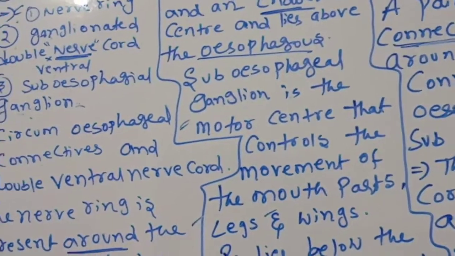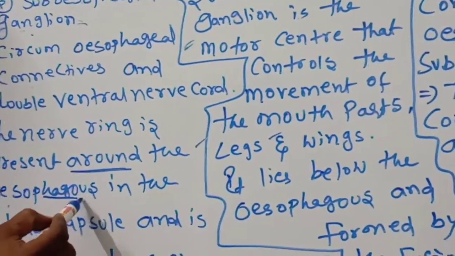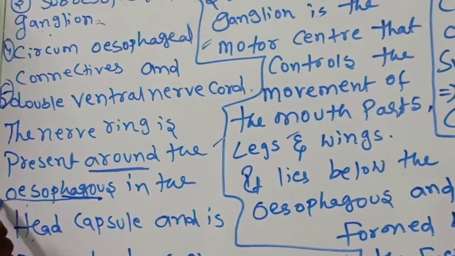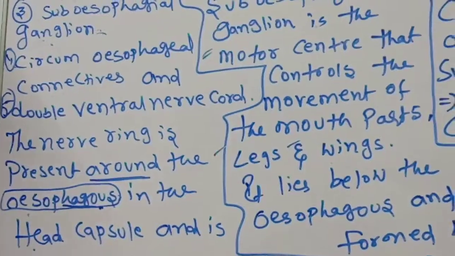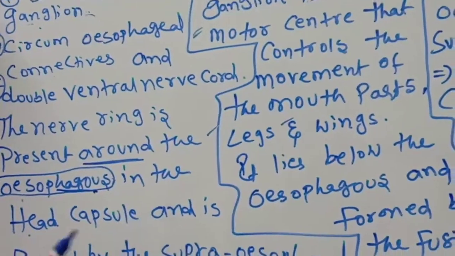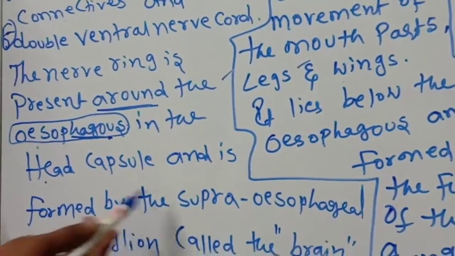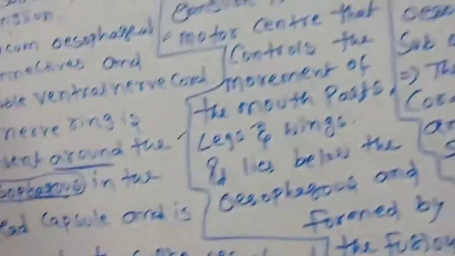Total how many? 5. The nerve ring is present around the esophagus, part of the digestive system we discussed earlier, in the head capsule, and formed by the supraesophageal ganglion called the brain.